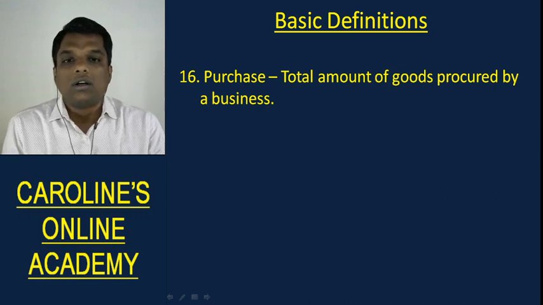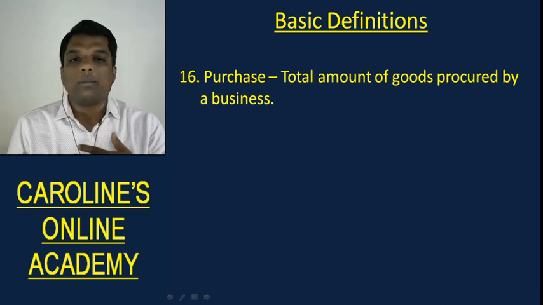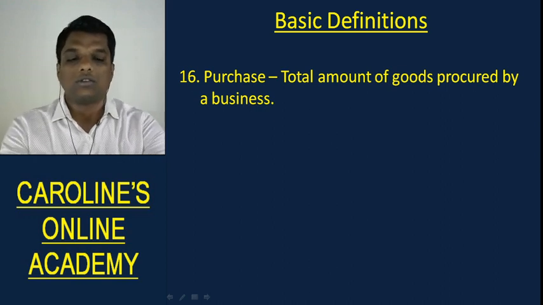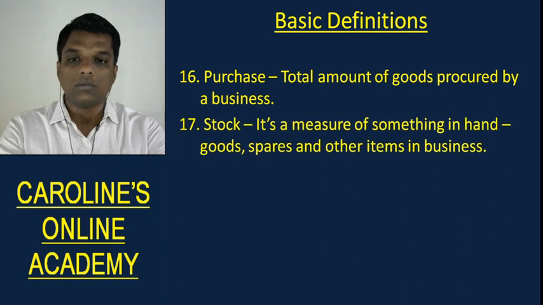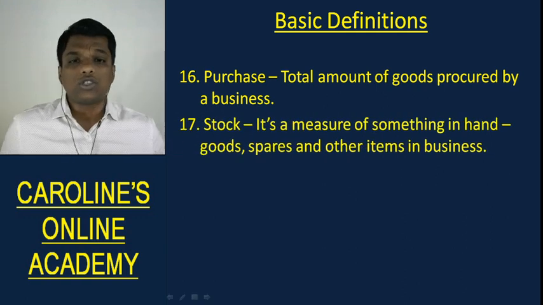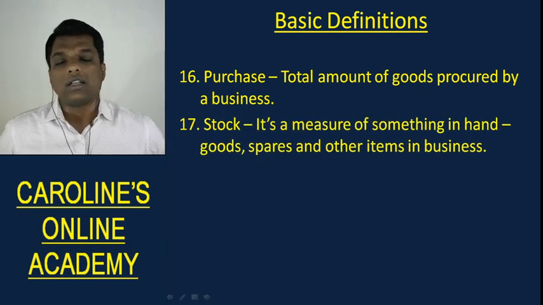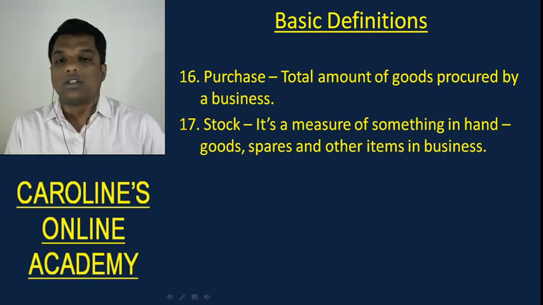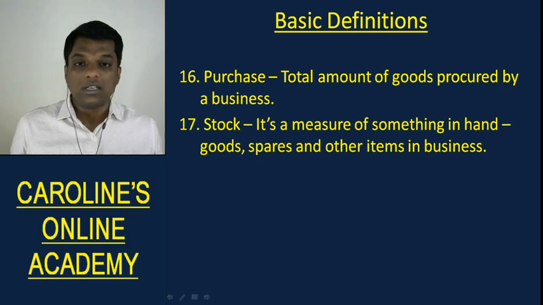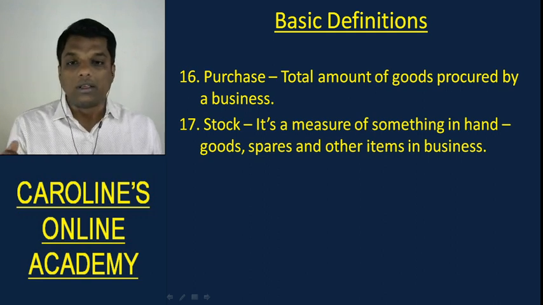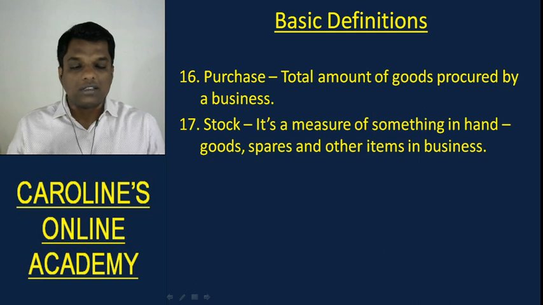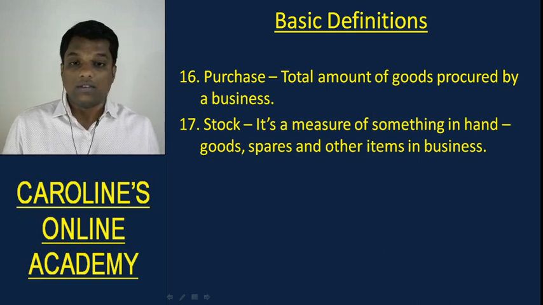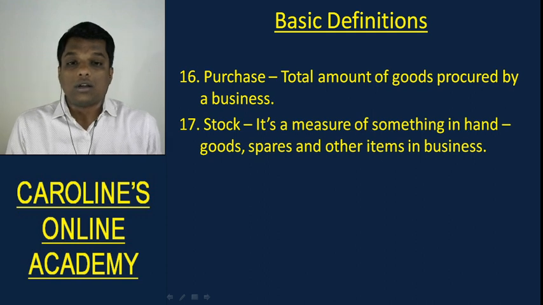accounts. Okay, you'll understand that more in a better manner when we actually pass journal entries regarding that. Understood? Stock refers to all of those goods, spares and other items in the business which I have in the business to be used further in the business. Understood? For instance, I refer to the raw material, the work in progress, that is half made groundnut candy, and the finished good, that is the groundnut candy itself. All of them are stock in the business.